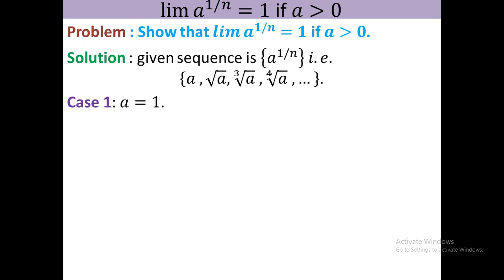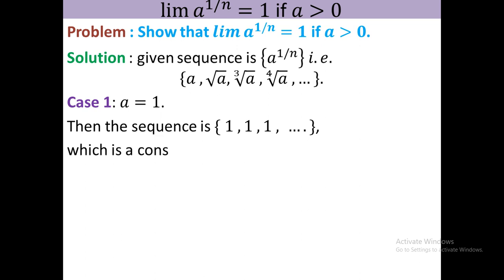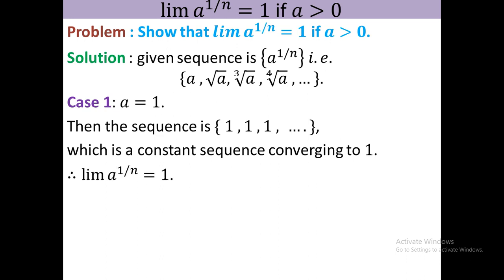In case 1 we consider a as 1. When you take a as 1, all the elements of the sequence will be 1. Then the sequence is 1, 1, 1, 1, which is a constant sequence converging to 1. So in that case the limit of a to the power 1 by n equals 1.